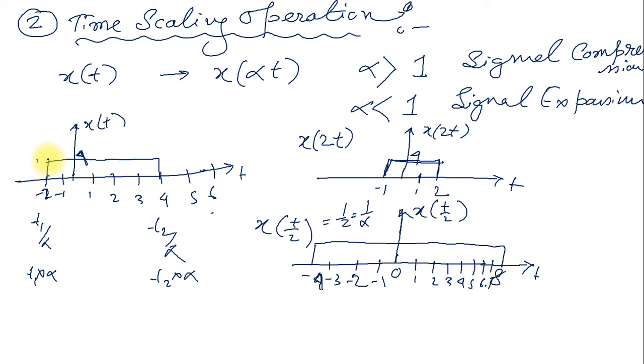If you see this, the length of the time axis of the signal is minus 2 to 4, that means 6, but here it is 3, minus 1 to 2. If you see this, 8 to minus 4, that means 12. So here it is 6, it is 12, it is 3. So it is a compression, it is an expansion, and this is the normal signal.